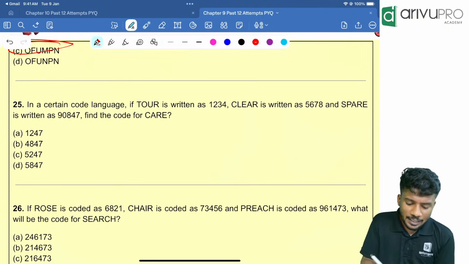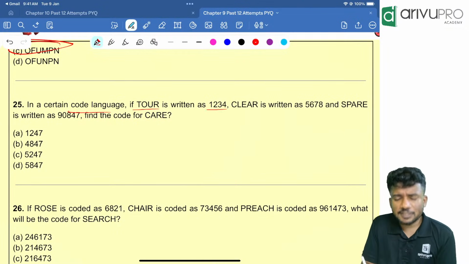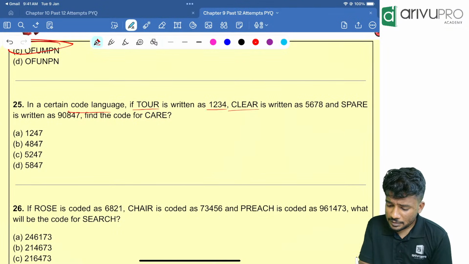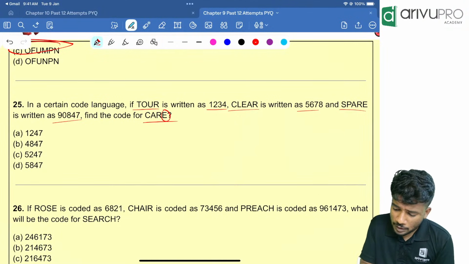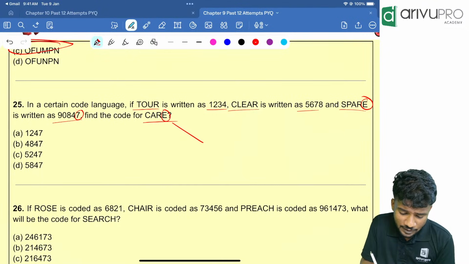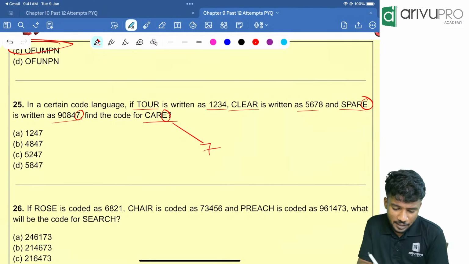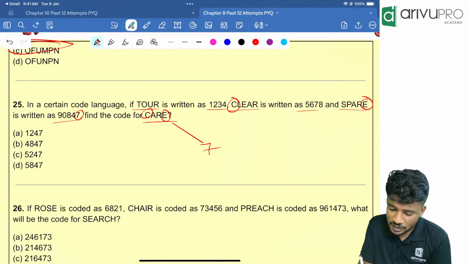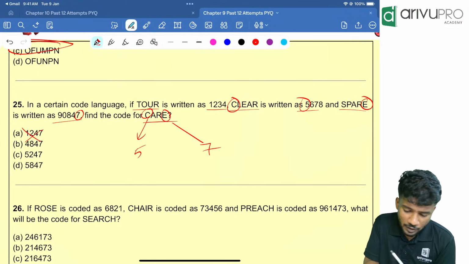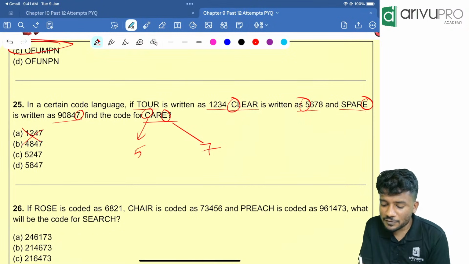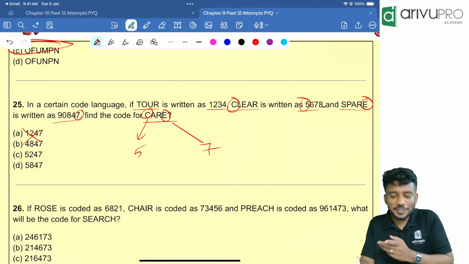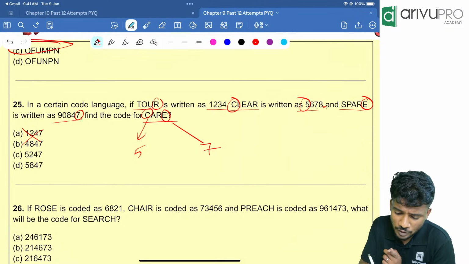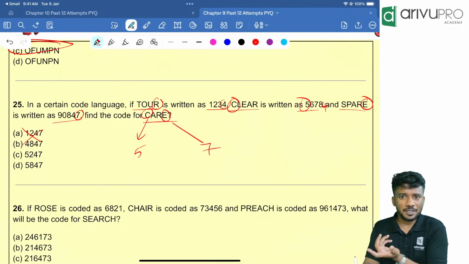Then in a certain code language, tour is written as 1 2 3 4, clear is written as this much, pair is written as this much. The code for care is what? E is what? 7. The last number should be 7, everywhere it is 7. Now we will check the first letter. C is 5, right? Yes, C is 5, so it should start with 5. Now if you look here, clear is given as 5 6 7 8. That means one last digit is missing. We just need to assume some digit based on the given R value. R is what here? 4. That means 4 should be there, but they missed it.